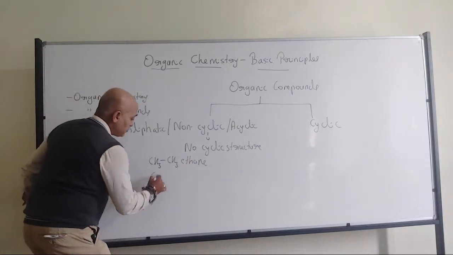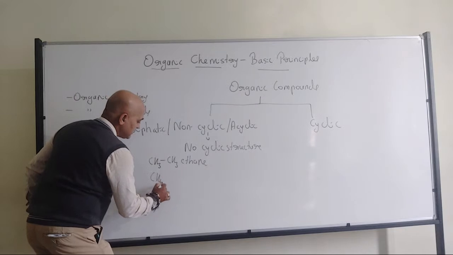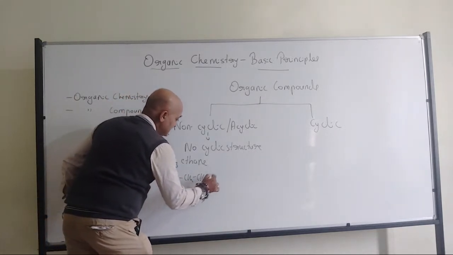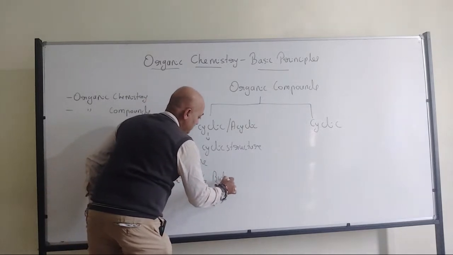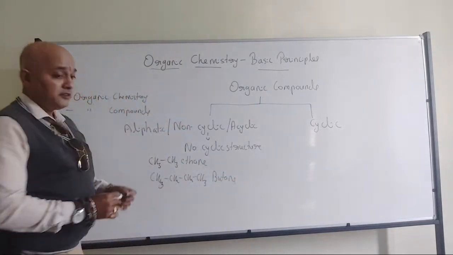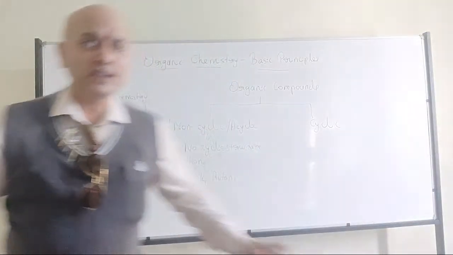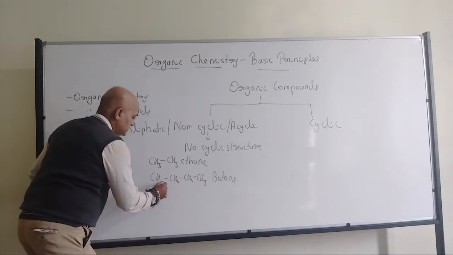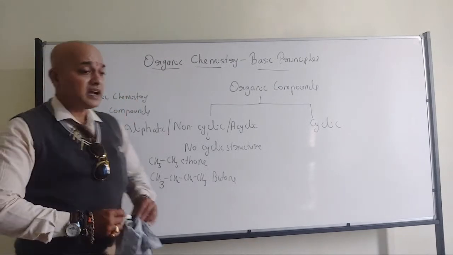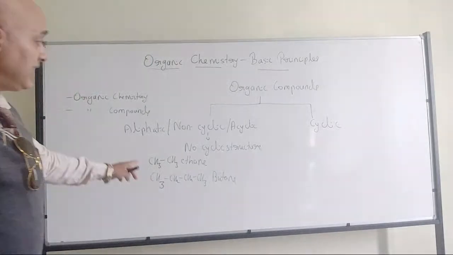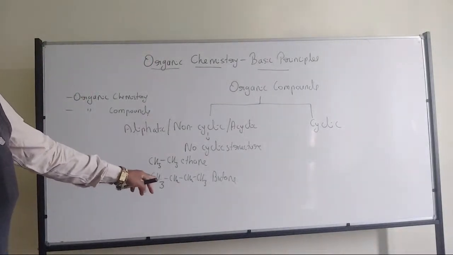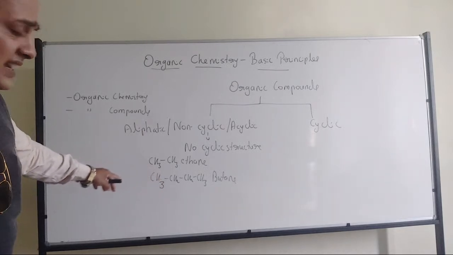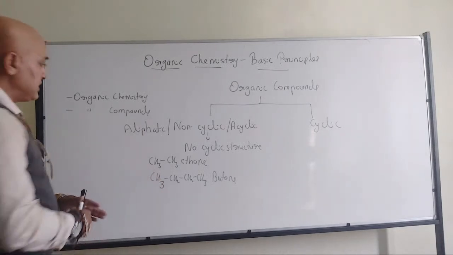Even I can include CH3-CH2-CH2-CH3, that is butane. I will come in detail with respect to these compounds, don't worry. Even in your hydrocarbons, you are going to study about this compound. They are all examples for non-cyclic compounds. I have taken two examples.